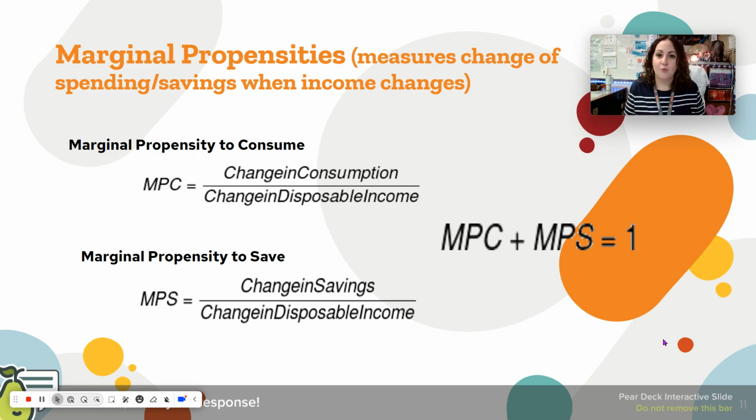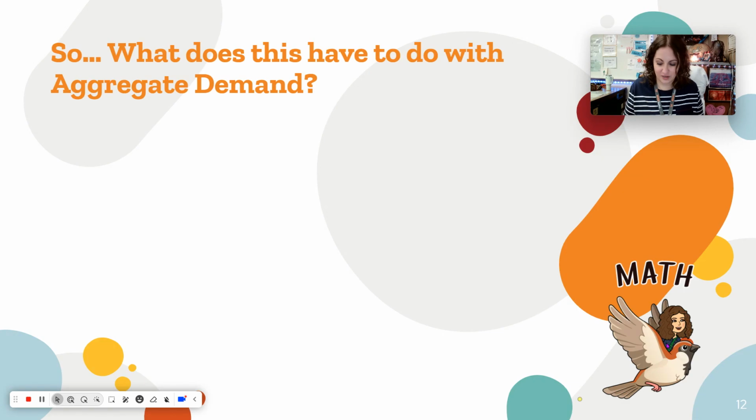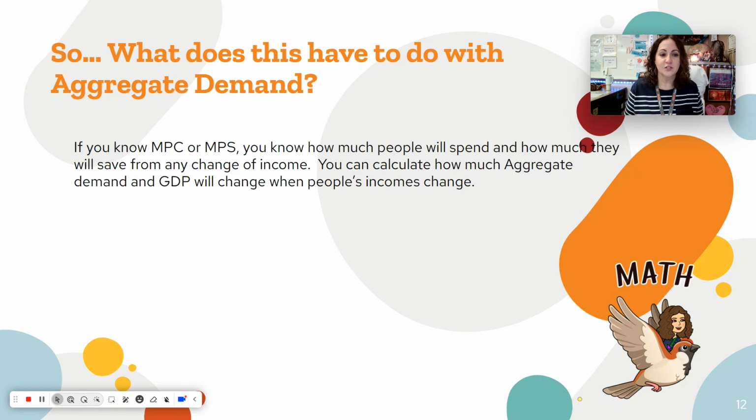But that's typically not what we're going to be doing with MPCs and MPSs. We're probably going to be doing something a little bit bigger, and we have to ask ourselves, what does this have to do with aggregate demand? So if you know MPC or MPS, you know how much people will spend and how much they will save when their income changes. And we know that fiscal policy changes our income. And so you can actually calculate how much aggregate demand and GDP will change when people's incomes change, like exactly how much people will spend and exactly how much people will save. And so we can measure how much aggregate demand is going to shift by.